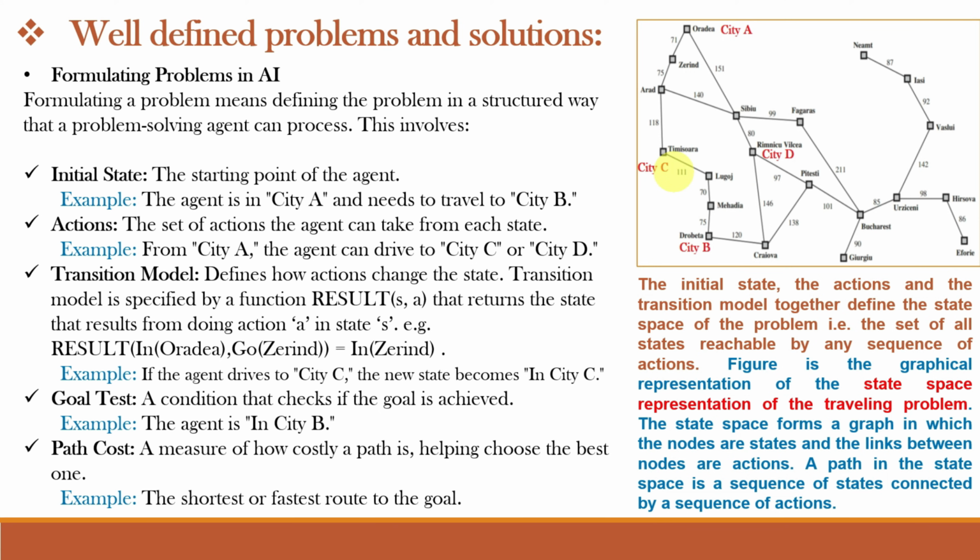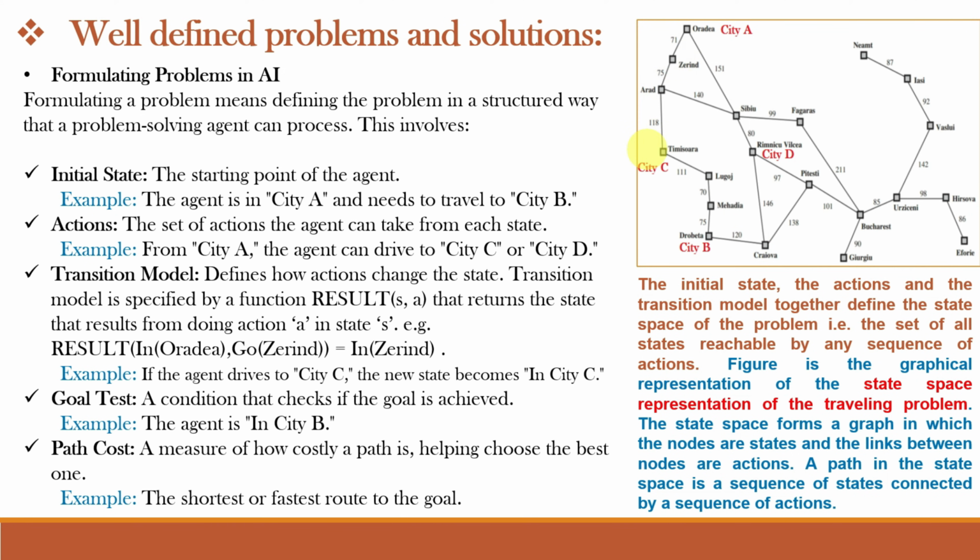So if we go via city C, the total path cost is 71 plus 75 plus 118 plus 111 plus 70 plus 75, which is equal to 520. Okay. And if we go via city D, the total path cost will be 151 plus 80 plus 146 plus 120, which is equal to 497.